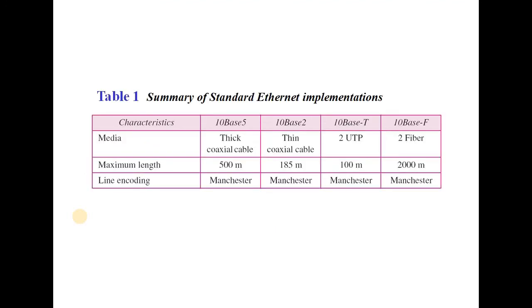Summary of the standard Ethernet implementations. We are differentiating the standard Ethernet implementations in terms of media, maximum length, and line encoding. In terms of media, 10 base 5 uses thick coaxial cable, 10 base 2 uses thin coaxial cable, 10 base T uses 2 UTP cables, 10 base F uses 2 fiber optic cables. Maximum length will be 500 meters, 185 meters, 100 meters, and 2000 meters respectively. Line encoding is Manchester for all types of the standard implementations.